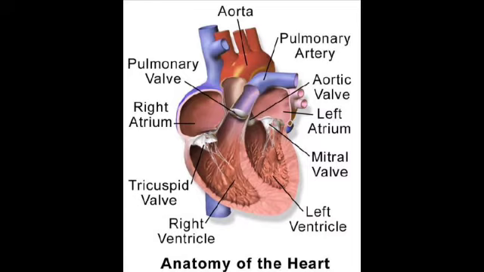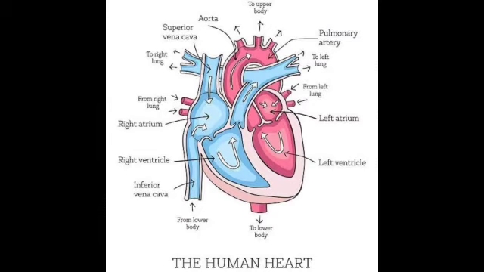Next one is the structure of the heart. The human heart is a four-chambered muscular organ shaped and sized roughly like a man's closed fist with two-thirds of the mass to the left of midline. The heart is enclosed in a pericardial sac that is lined with the parietal layer of a serous membrane. The visceral layer of the serous membrane forms the epicardium.